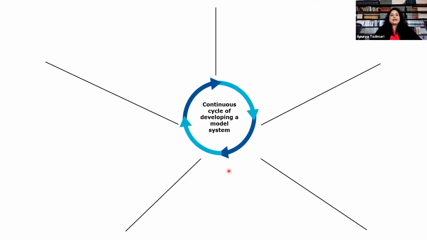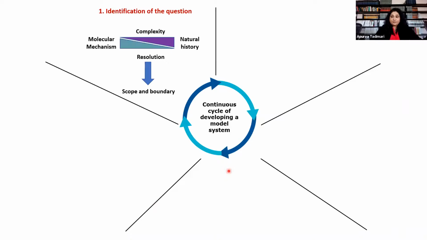So we start off by, as I mentioned, identification of the question. A good model design defines the question to be answered by the model, determining the desired resolution from microscopic to macroscopic level. Given the complexity of the biological system, from the molecular level even to the population level of a study, this will aid in outlining the scope of the model system you're using. And also it will have an effect on the expansion of your study, which will determine different outcomes from your study. So that's your first step, identification of the question.